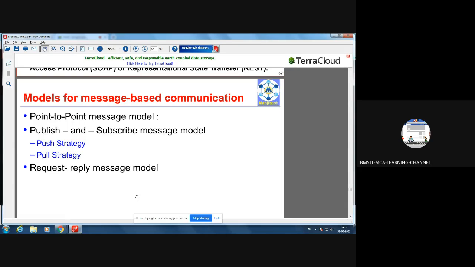No, see, don't get confused. Entire model is a variant of client server model. Under client server model, the basic model is the two-tier model. Then further we have the three-tier model, then the n-tier model. All those are part of the client server model. Then the second variant is the peer-to-peer model or peer-to-peer system.